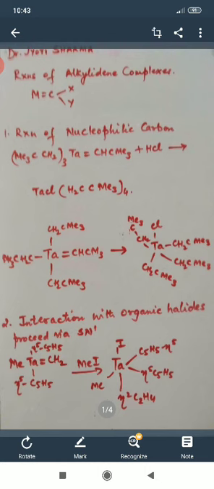When we react this molecule with MeI, methyl iodide, the iodide gets attached to the tantalum metal atom, and the methyl gets attached to CH2 with a single bond. So now we get Ta single bond CH2CH3. But one of the hydrogen atoms is lost, and we get eta-2 C2H4, which is more stable than CH2CH3.